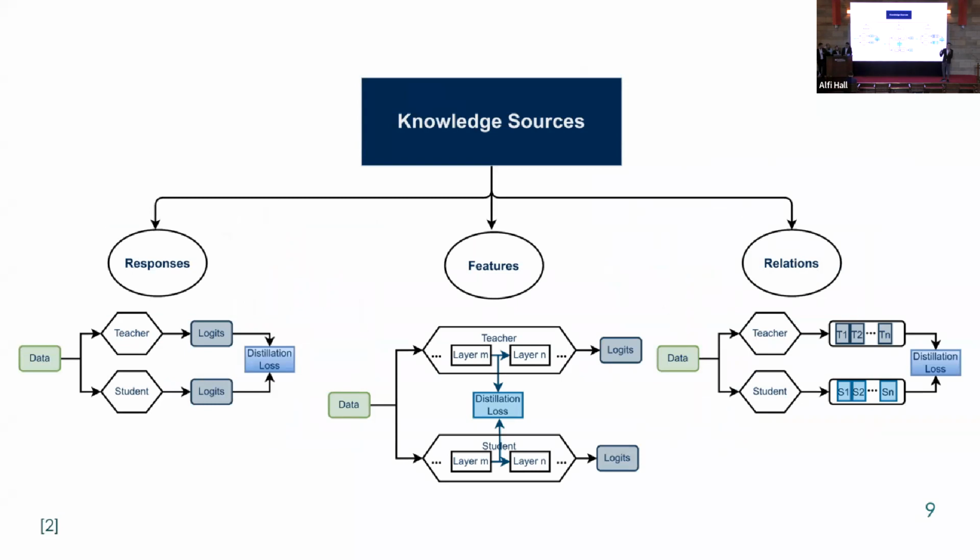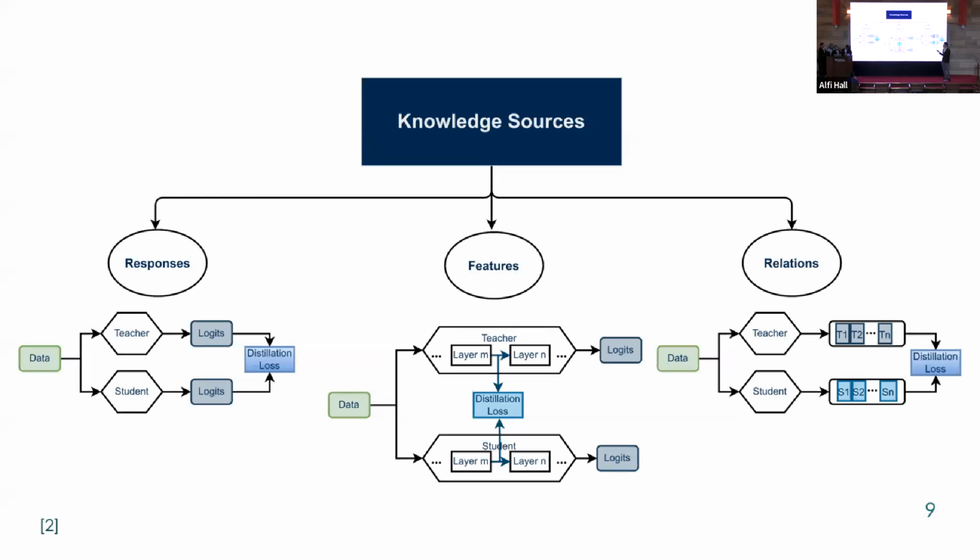So what are the knowledge sources? We have three main knowledge sources. The first knowledge source is response-based knowledge, which is basically obtaining the response of the teacher and making the student try to mimic this response. For example, if we have a teacher that tries to predict the class of an image, and it predicts it's a cat with a probability like 0.9, and it predicts other probabilities for the other classes, we try to make the student mimic this probability distribution.